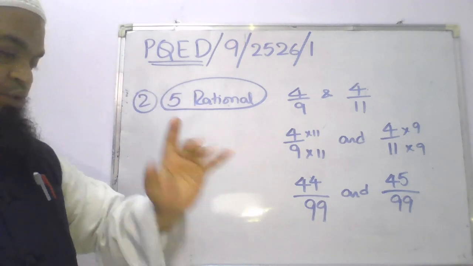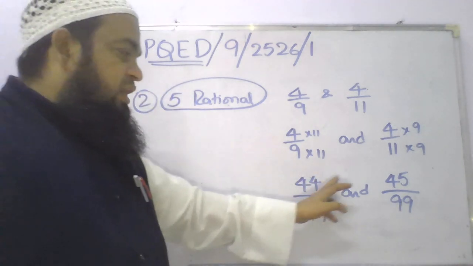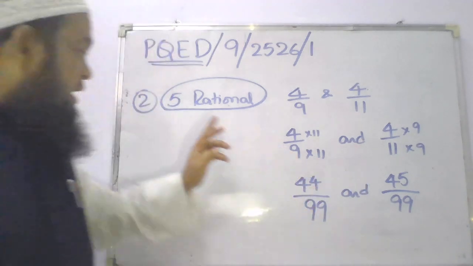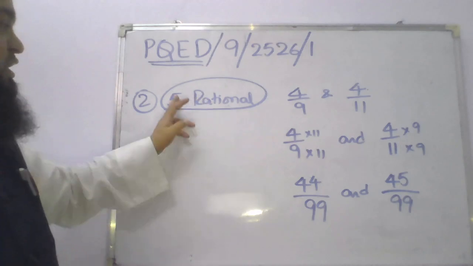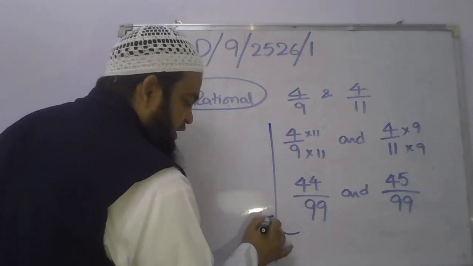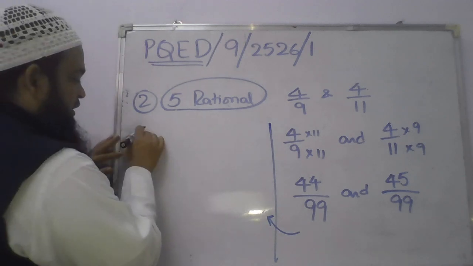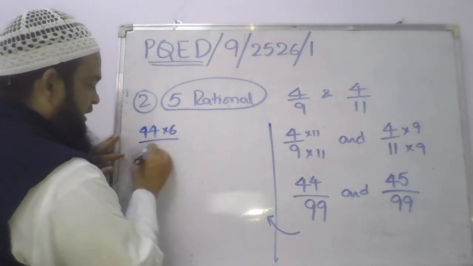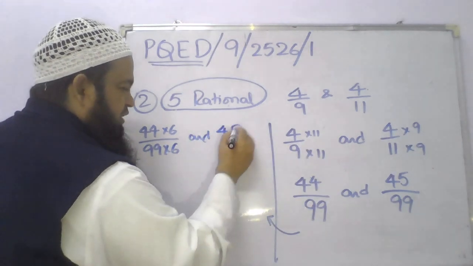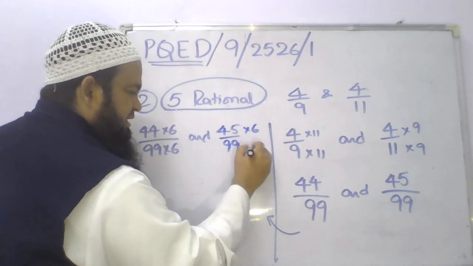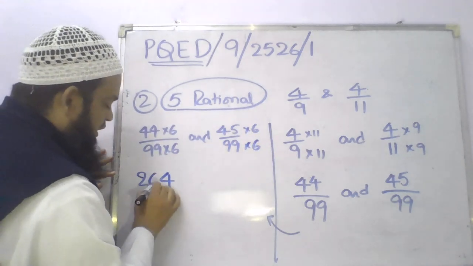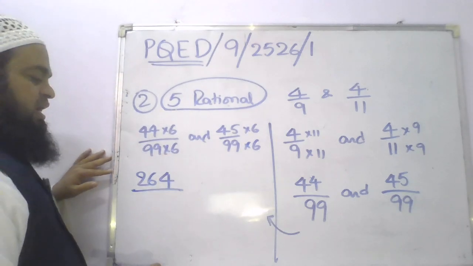You want 5. So just check: when the denominators are the same, if the difference of the numerators is 1, multiply both the fractions with 5 plus 1, so that means 6. If you multiply with 6, you will get exactly 5 rational numbers. So 44 multiplied by 6 divided by 99 into 6, and 45 divided by 99 multiplied by 6. So 6 fours are 24, 264 divided by 99 into 6.